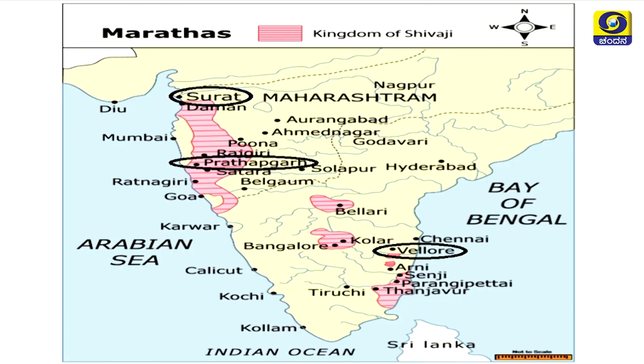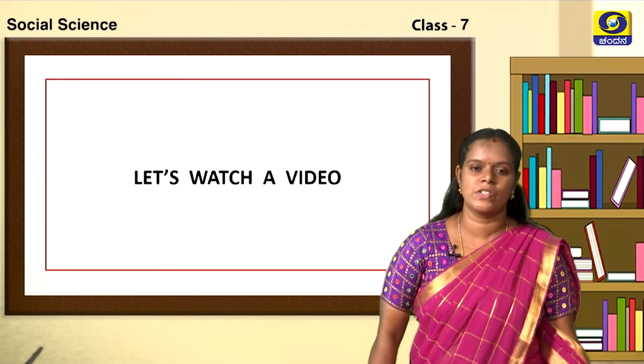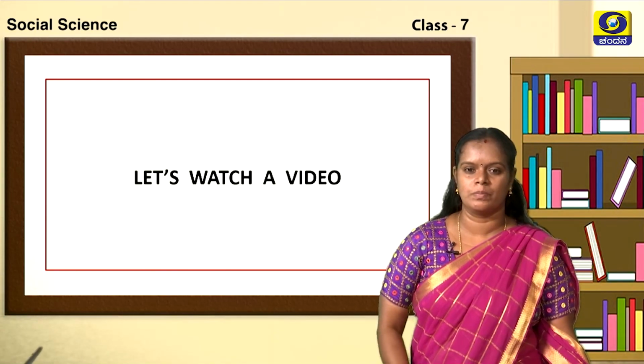Now look at this map, children. This is the map showing the kingdom of Shivaji. Pink marked area is of the kingdom of Shivaji. I have circled three places which we have come across in the lesson. The first one is Surat, the second one is Pratapgarh and the third one is Vellore. As a recapitulation, let's watch a video.